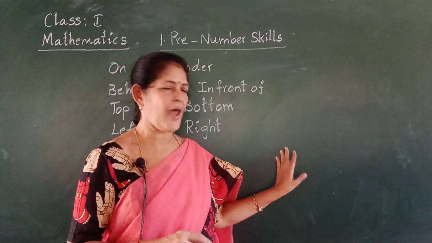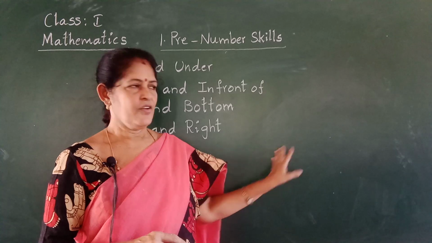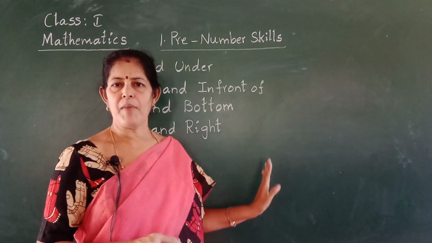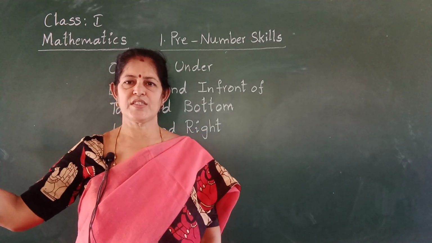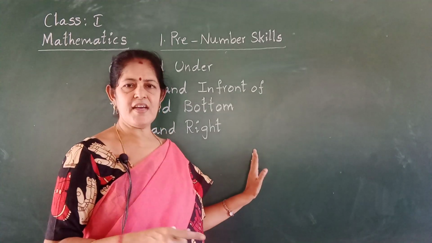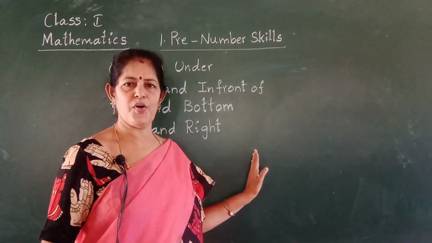Near and far. Blackboard is near. Window is far. Blackboard is near. Door is far. Blackboard is near. Table is far. Okay?